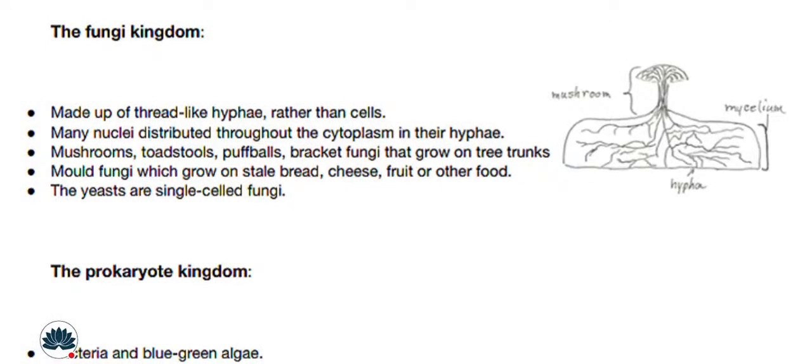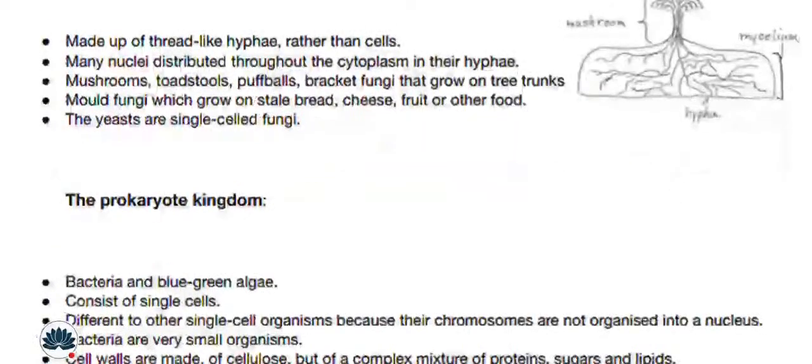Okay, you can see this in the figure. You can see the mushroom and hypha and mycelium. A group of hyphae is called mycelium. Okay, so they are made of thread-like hyphae rather than cells. Many nuclei are distributed throughout the cytoplasm in their hyphae. Mushrooms, toadstools, puffballs, bracket fungi that grow on tree trunks. Okay. Mold fungi which grow on stale bread, cheese, fruit, or other food. The yeasts are single-celled fungi.